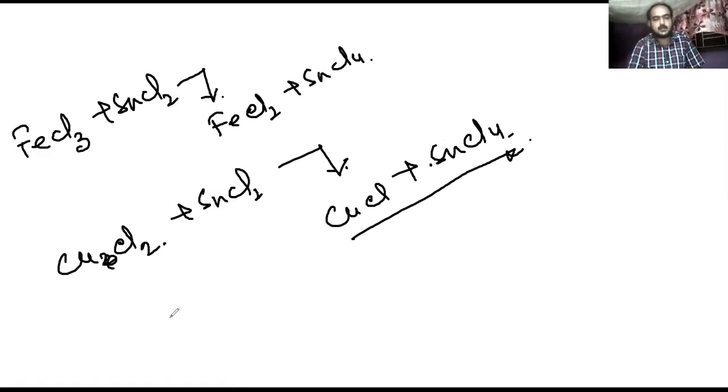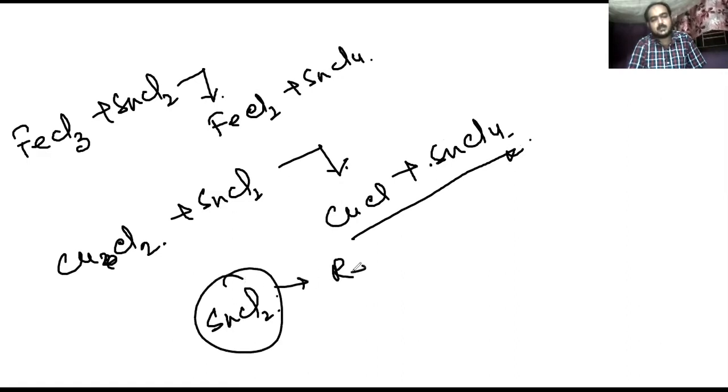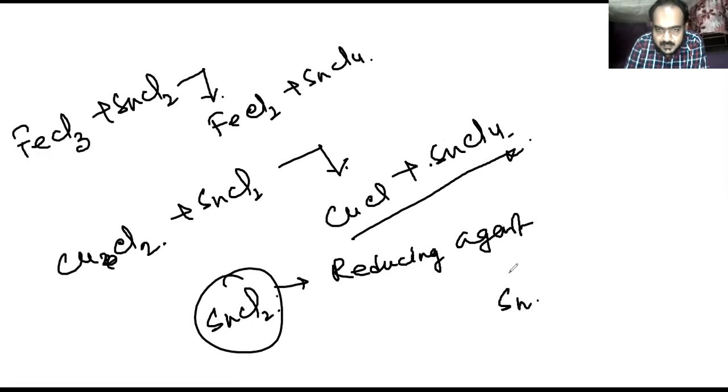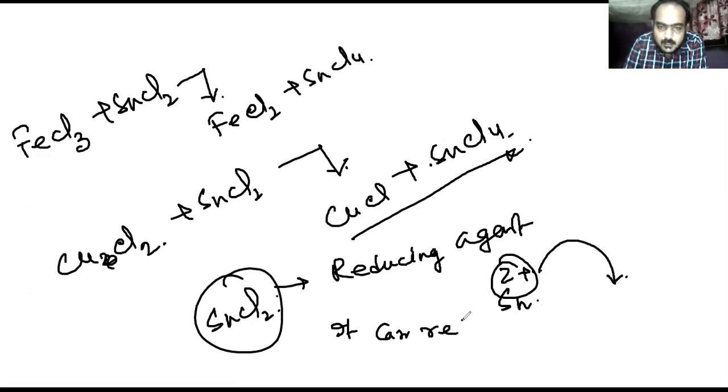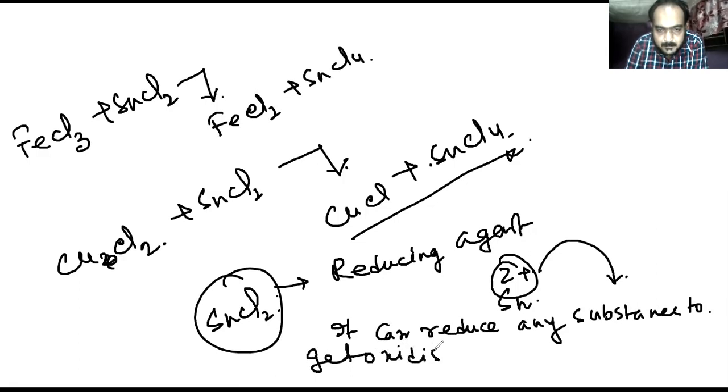SnCl2 will act as a very good reducing agent, because in SnCl2 the oxidation number of Sn is plus 2. So it can reduce any substance, getting oxidized into Sn plus 4.